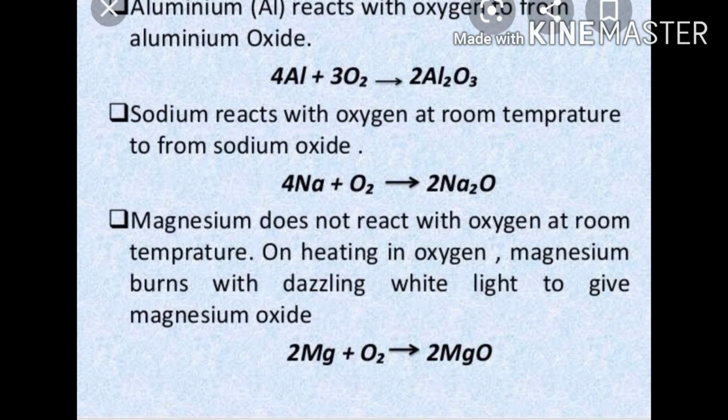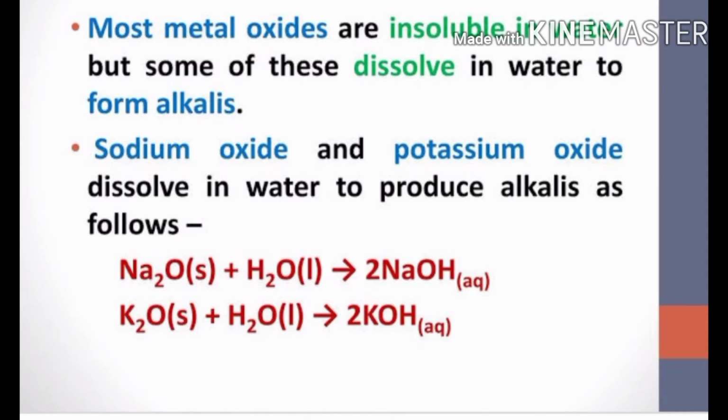There are few metals which do not react with oxygen in the air. Metal oxides formed are insoluble in water, but some of these dissolve in water to form alkalis. Sodium oxide, as you can see here in the equation, and potassium oxide dissolve in water to produce alkalis,